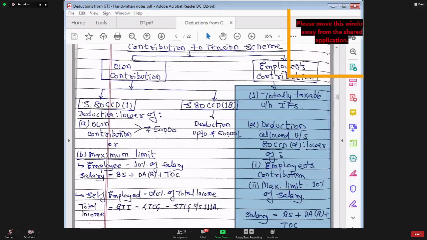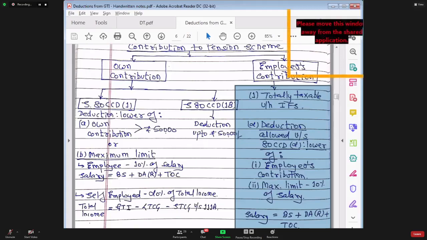Similarly, if employer is paying life insurance premium of employee, whatever premium is paid by employer will become fully taxable to employee in section 17 subsection 2 clause 5, and the same amount can be claimed as deduction under section 80C.